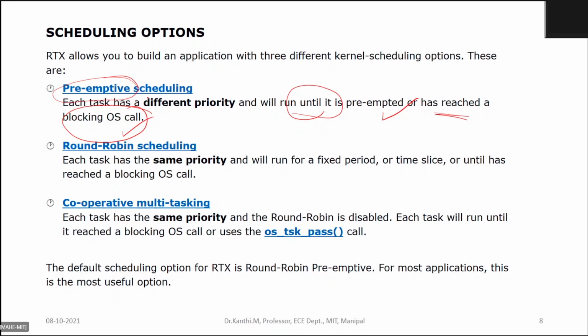So preemptive scheduling means the tasks are assigned different priorities, and from the ready list the task with the highest priority will start executing. It can continue running as long as no higher priority task enters the ready list, or it has reached a blocking OS call.